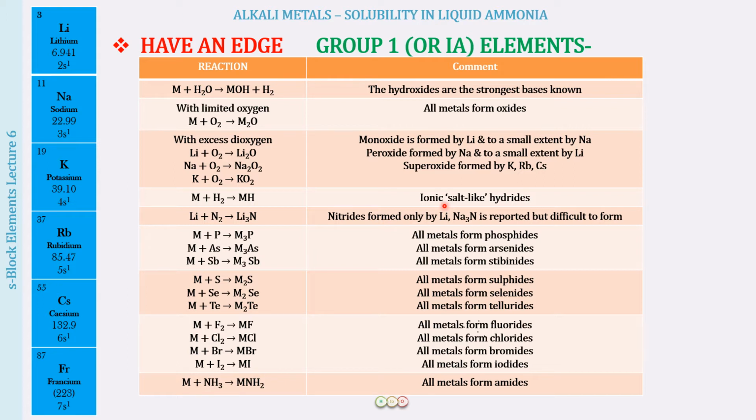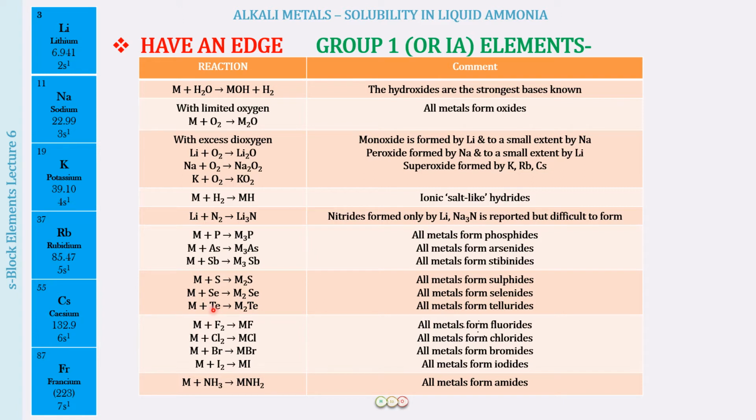All right. Then we learned about the reaction with phosphorus, with antimony, and with arsenic. So all of these are similar reactions, phosphorus forming phosphides, arsenic forming arsenides and antimony forming stibnites. And then we learned about sulfur, selenium and tellurium forming the corresponding ides. All ides are binary compounds.